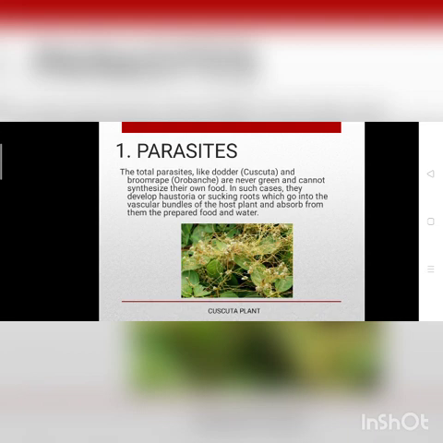So, in such cases, they have sucking roots. These sucking roots go into the vascular bundle of the host plant and absorb nutrients from the host plant and survive.